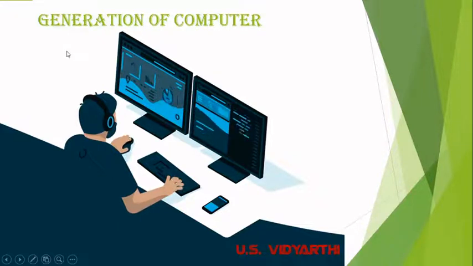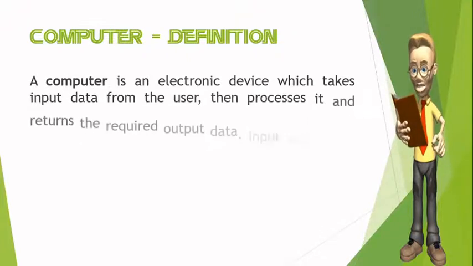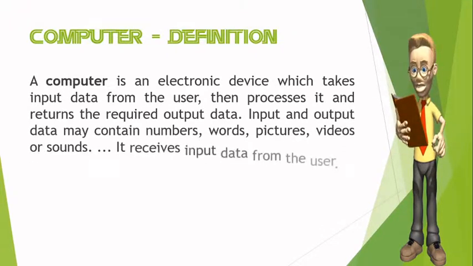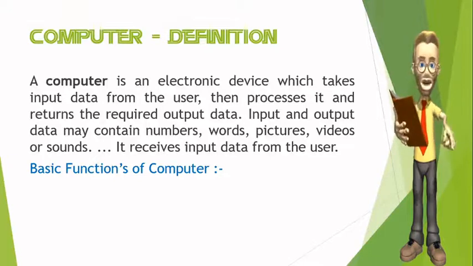Today I have to start the first chapter, that is computer in past. So first of all, we will discuss about the computer. Computer is an electronic device which takes input data from the user, processes it, and returns the required output data. Input and output data may contain numbers, words, pictures, videos, or sounds.